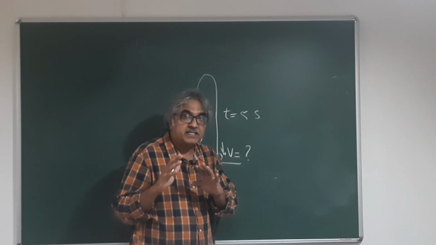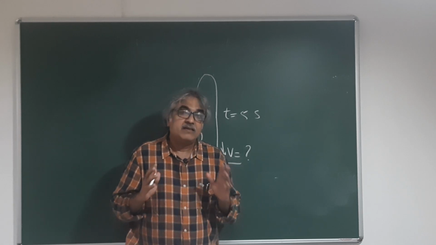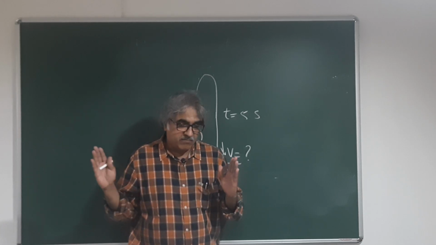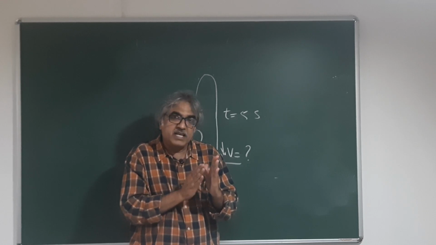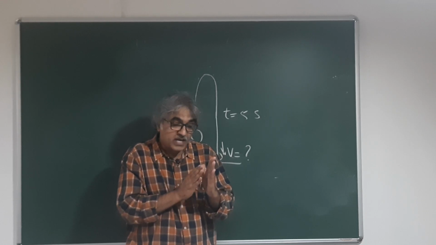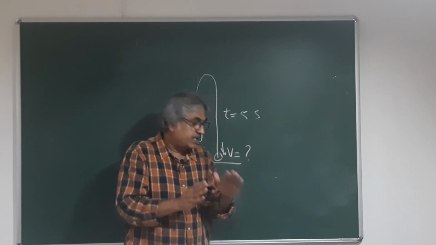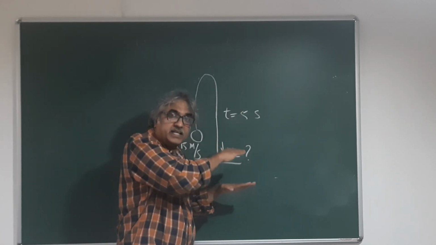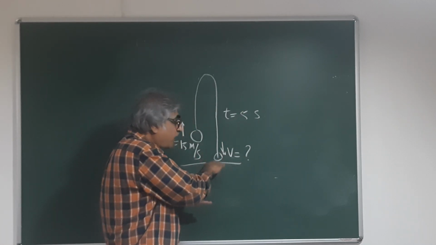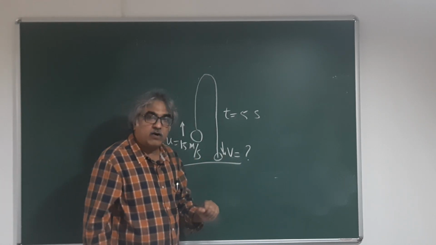Please remember this. That's a very, very important thing which you should remember. When the ball is hitting something, you can't say that the final velocity is 0. After it has hit, it becomes 0. If the body is stationary, like the ground is stationary, after it has hit, you can say it is 0, but it is not hitting with 0 velocity. My point is, now we want to find out this velocity.